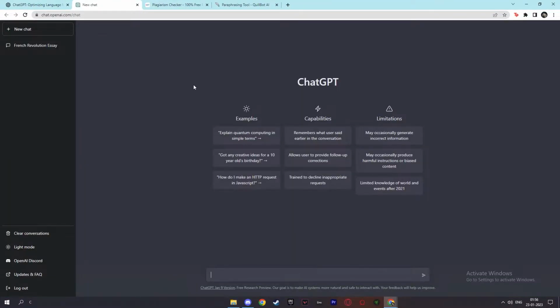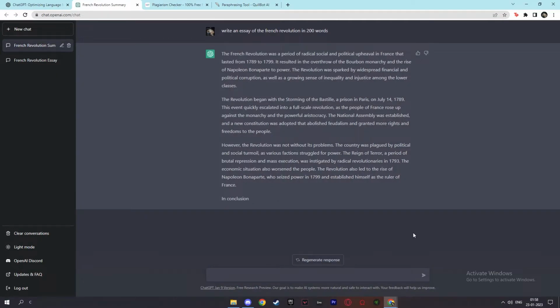Now if you look at the bottom of your page, you will find your search bar there and you will type your assignment or for example an essay that you have to write. So let's say write an essay of the French Revolution in 200 words. And as you can see, within a few seconds, ChatGPT provides you with an essay of your preferred need. To keep it simple and short, I will just crop out only these two paragraphs.